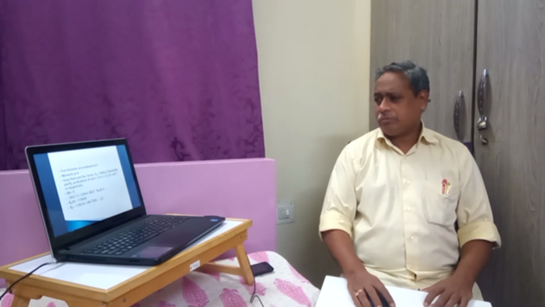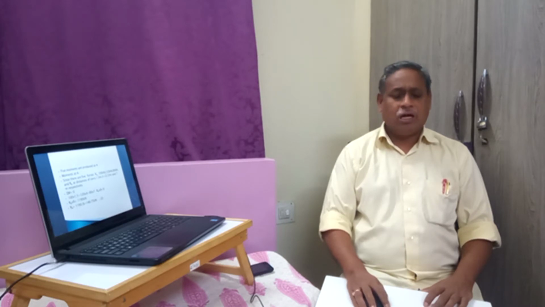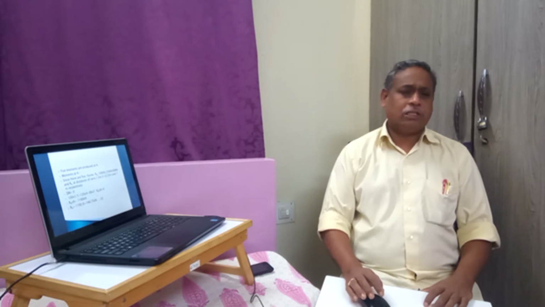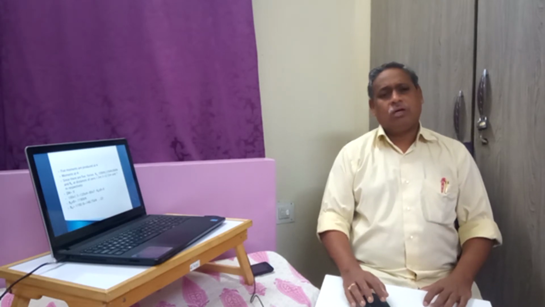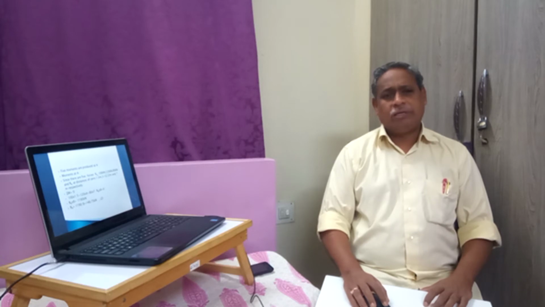Therefore, 100 into 1.5 plus 120 into 4 plus 80 into 7 minus Rb into 8. Rb is at a distance of 8 meters, since the total length of the beam is 8 meters from Ra.